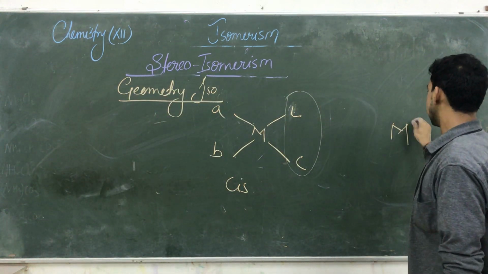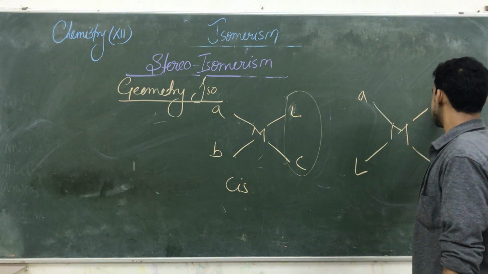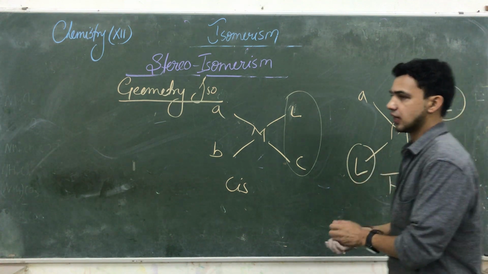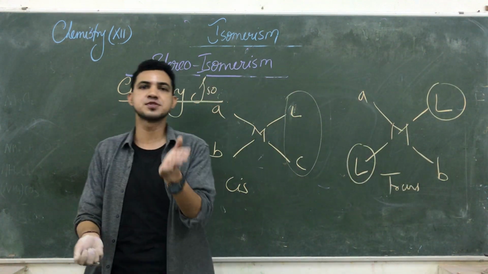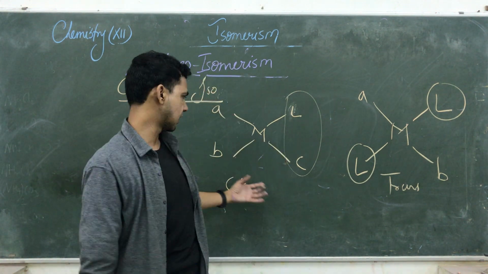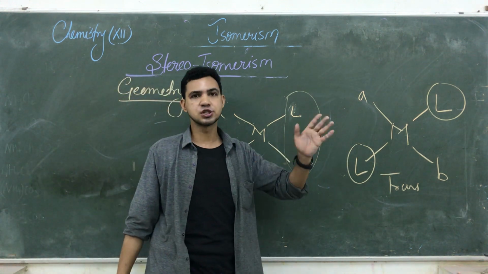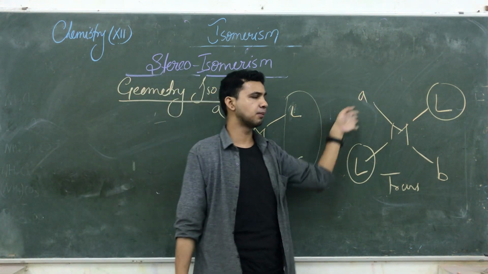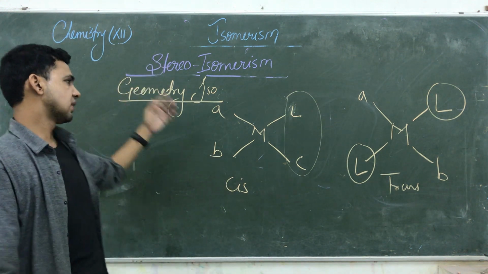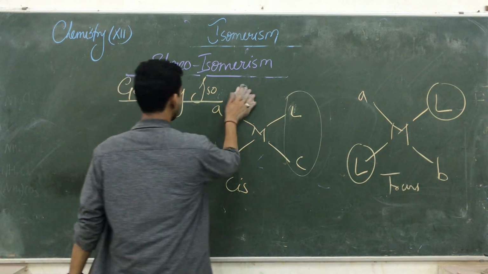But if they have a different side arrangement, both ligands being on different sides, this is known as trans. अगर same ligands का alignment और space में arrangement same side हो, that is known as the cis isomerism. Cis means same phase, trans means opposite phase. So here the ligands are in opposite phase, so that is known as the trans isomerism. See, according to this cis and trans, they have different types of formulation.